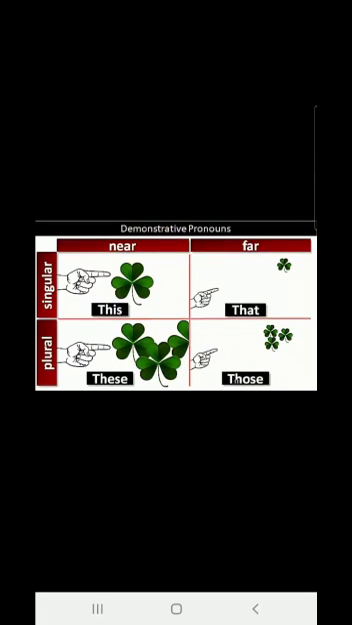Okay children? So here, this, that, these, those. This is a leaf, that is a leaf. These are leaves, those are leaves. All these four are demonstrative pronouns. Okay, they are acting as demonstrative pronouns, children.